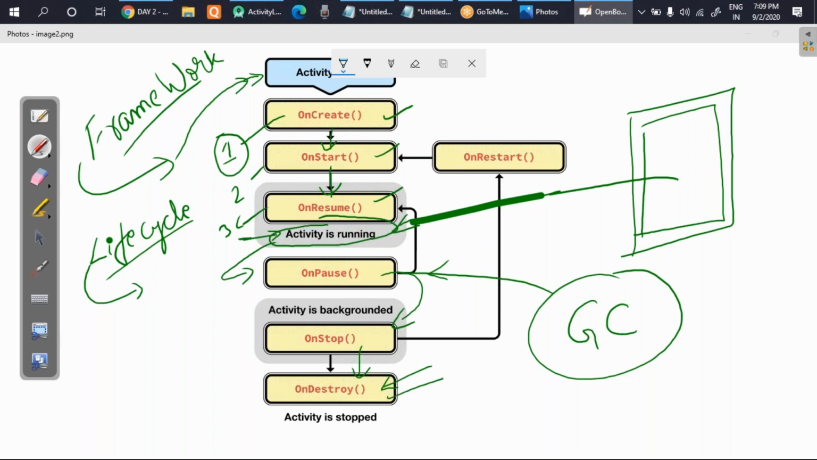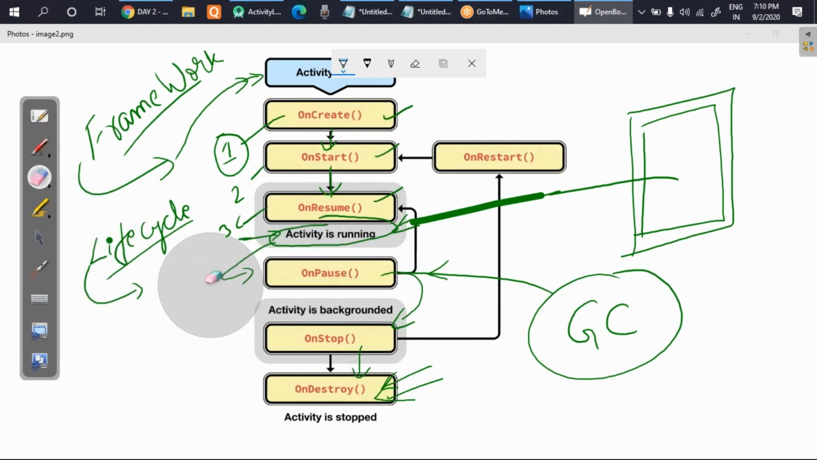Once the onDestroy method is used, it means that it will release all the memory and the app will be completely closed. So this life cycle is very important. In good apps, you will find a good amount of code in these methods as well, but we are not doing those things.